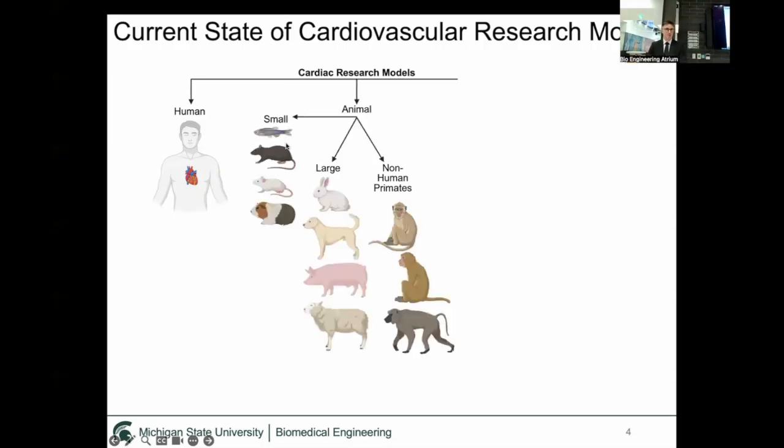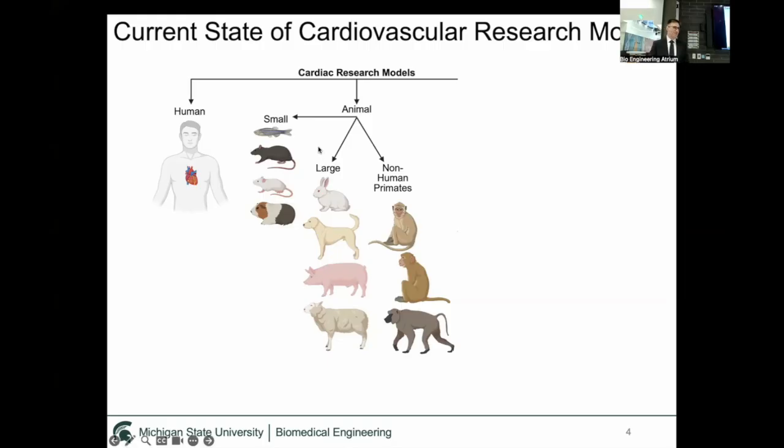So as an alternative, for many years, we've used animals to study cardiovascular disease. These animals include zebrafish and all the way up to large animals like sheep and even non-human primates. Animals are good because you can study the progression of cardiovascular disease over time, but they are animals. They are inherently different than us.